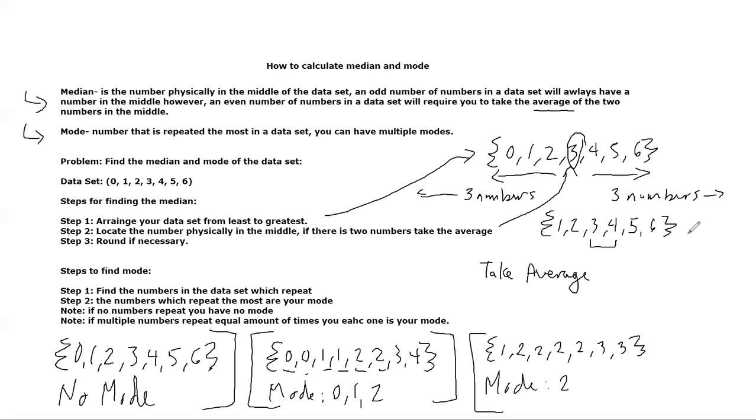Mode, on the other hand, is something different. Mode is just the number that's repeated the most in the data set. You can have multiple modes, okay? Mode is much simpler than median, so we're gonna focus on median first. We're gonna move on here to where it says problem. Problem: find the median and the mode of the data set, and they give you the data set.